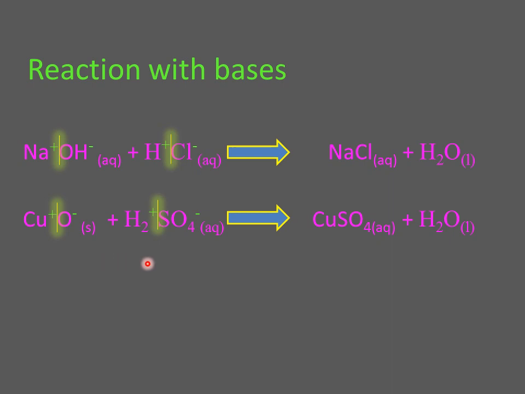All those bases which are soluble in water are alkalis. So here sodium hydroxide is an alkali. So can I say that all alkalis are bases, but all bases are not alkalis?